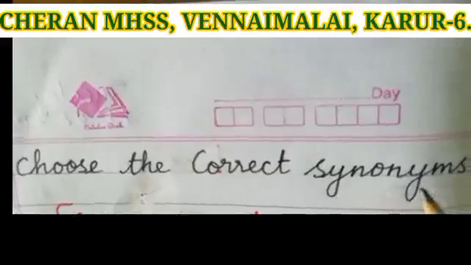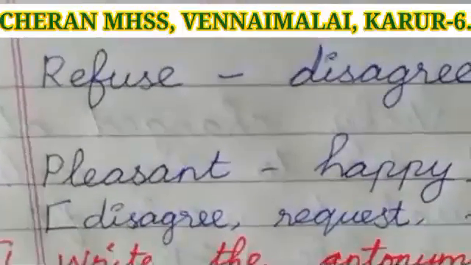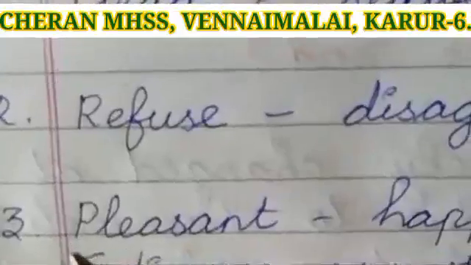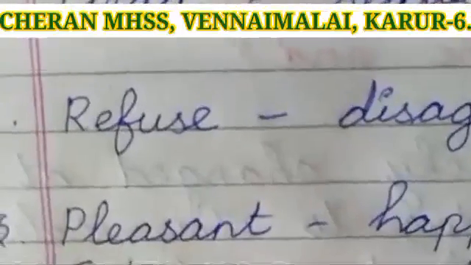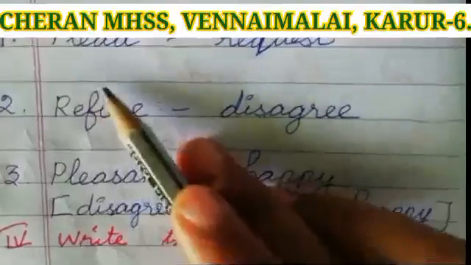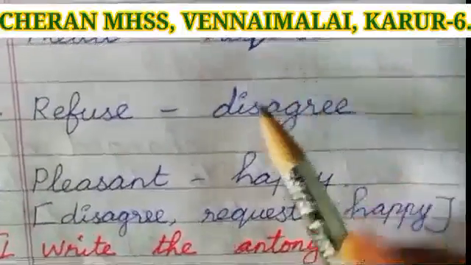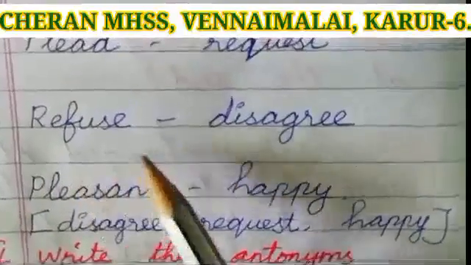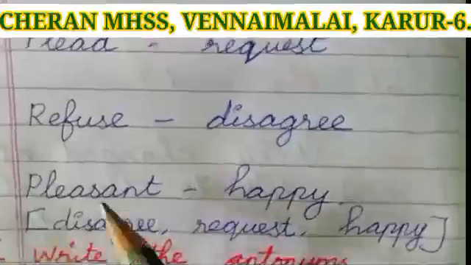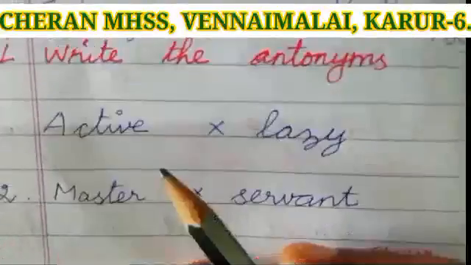Choose the correct synonyms. Children, for synonyms you have options in the question paper. Choose the correct synonym and write in the given space. First one, plead. Plead means request. Second one, refuse. Refuse means disagree. Third one, pleasant. Pleasant means happy.